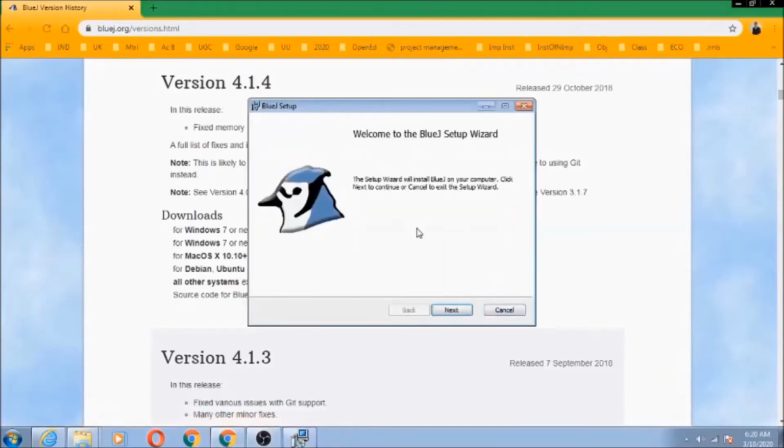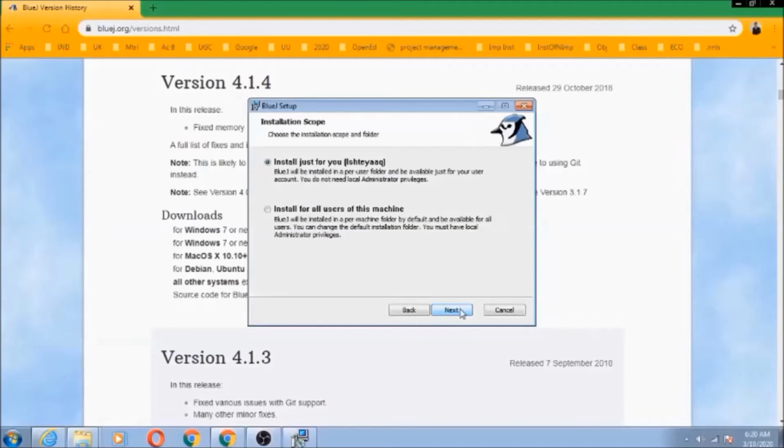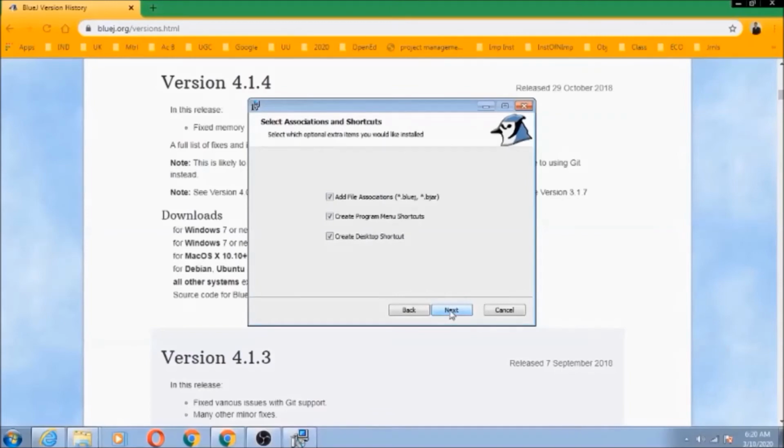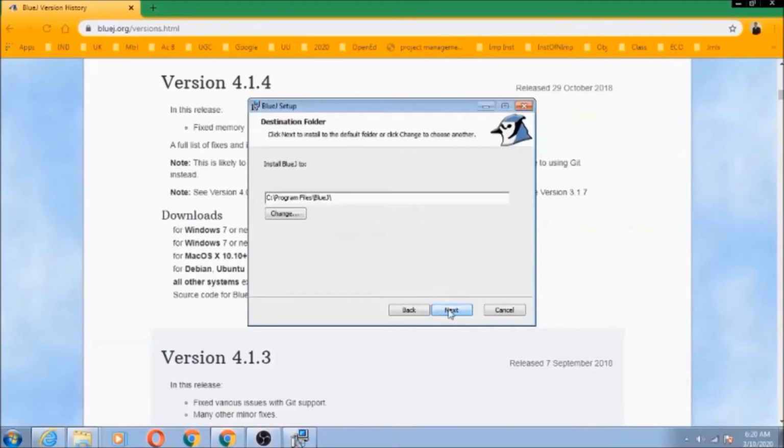This will start the BlueJ setup screen. Click on the next button and we will install it for all users. Click the next button to set up shortcuts. Click the next button for the default destination folder options.